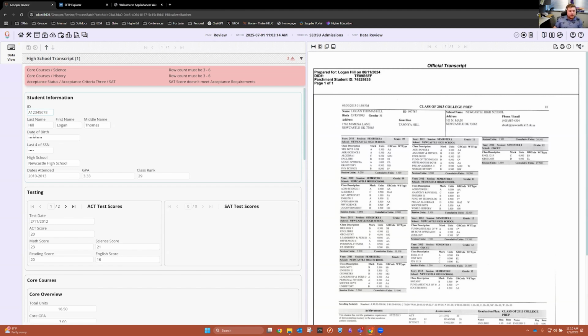Another thing you can see here is that this date of birth is actually on this document. You can visually see that it's right here, but over here, it's hidden. And that's by design to help with accidental disclosures, things like that. So when I click in here, you'll see that it highlights on the document in green where we found that information, and it lets me see it. But as soon as I click off, it's hidden.